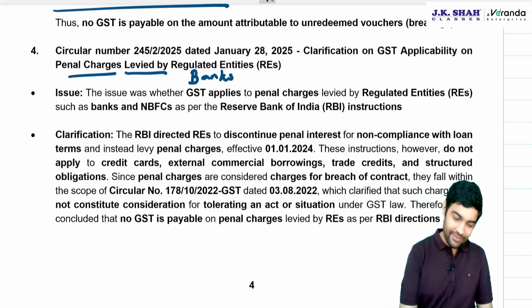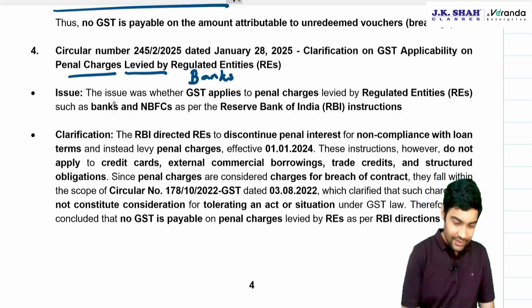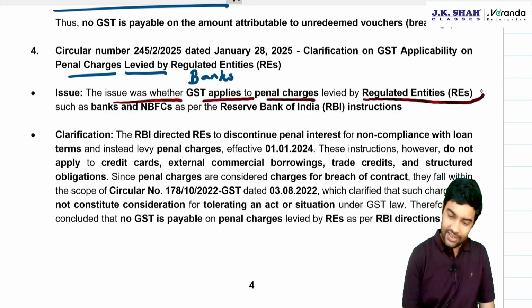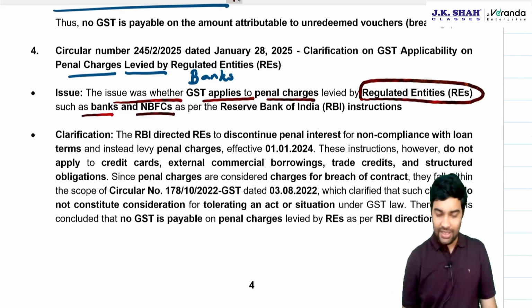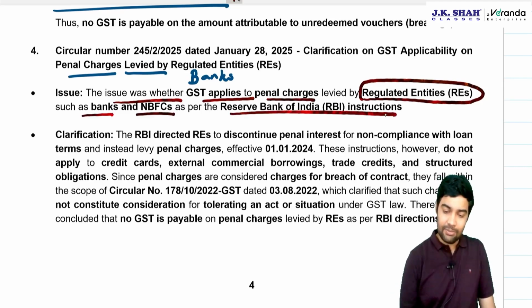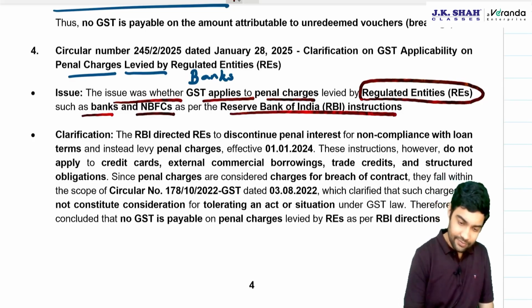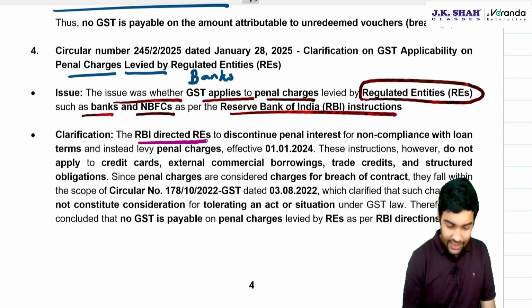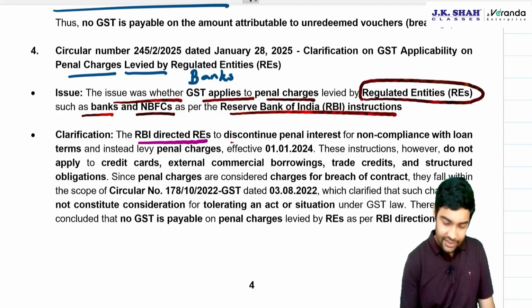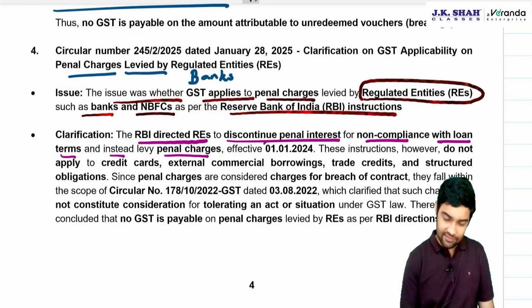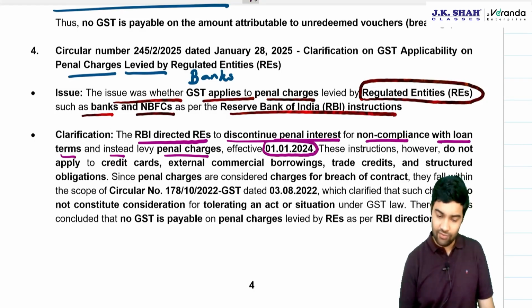Let's see. The issue was whether GST applies on penal charges levied by regulated entities such as banks and NBFCs as per RBI instructions. RBI directed regulated entities to discontinue penal interest for non-compliance with loan terms. Instead, levy penal charges with effect from 1/1/2024.